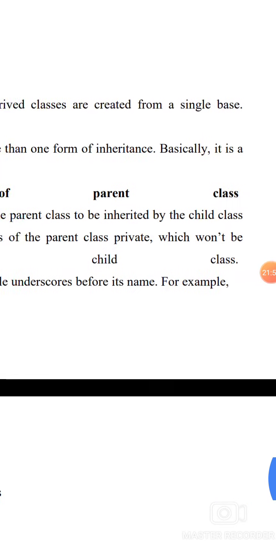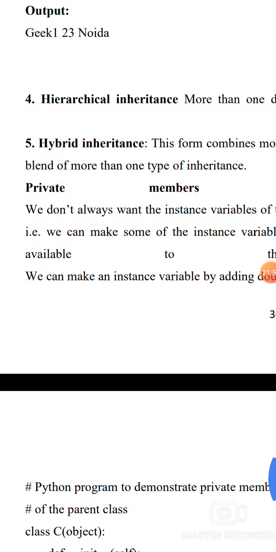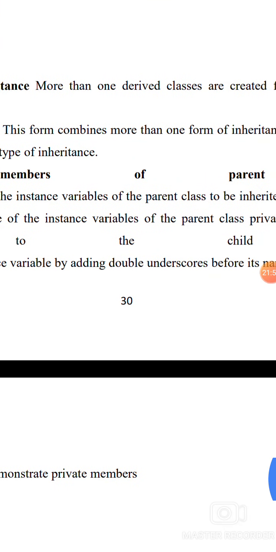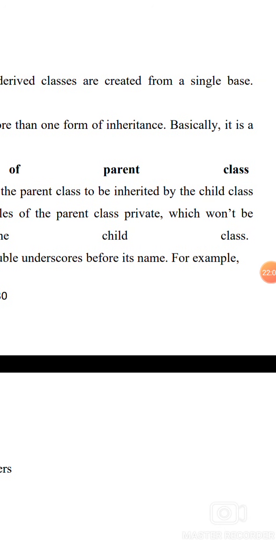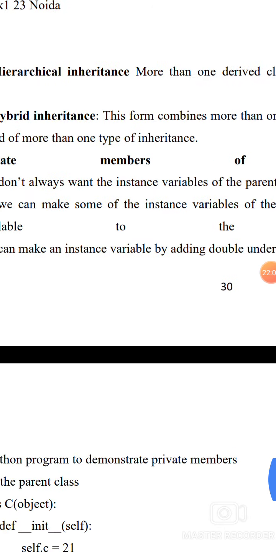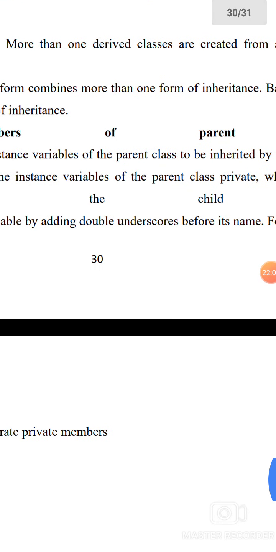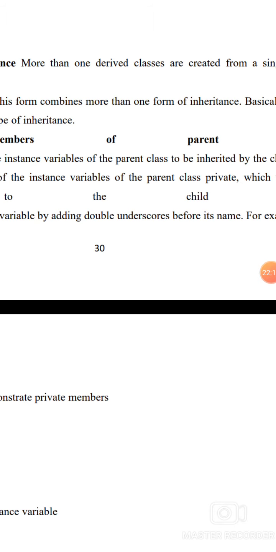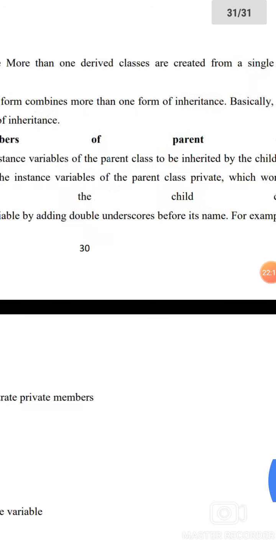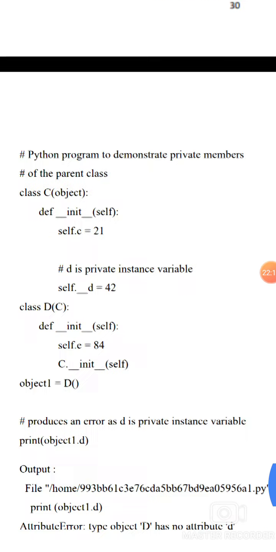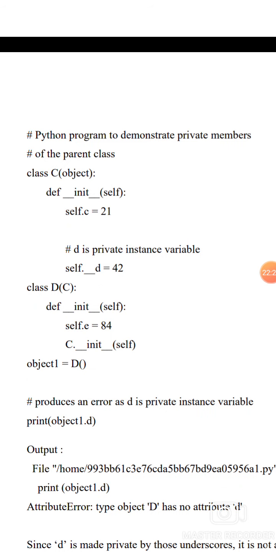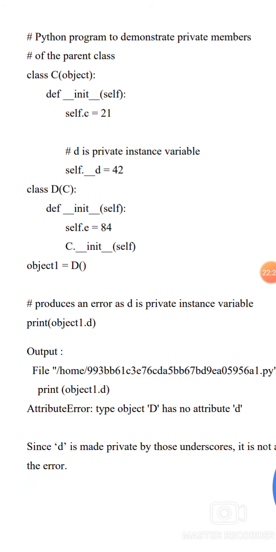Private members of the parent class: we don't always want to use the instance variables of the parent class in inheritance. A variable is made private to the child class by adding double underscores before its name. For example, a Python program to demonstrate private members. class C(object): def __init__(self): self.c = 21, assigning values.